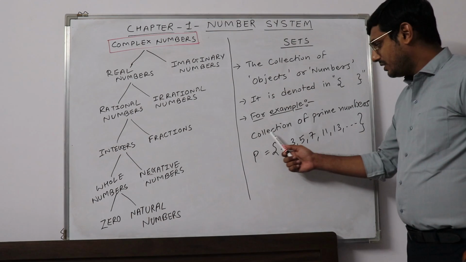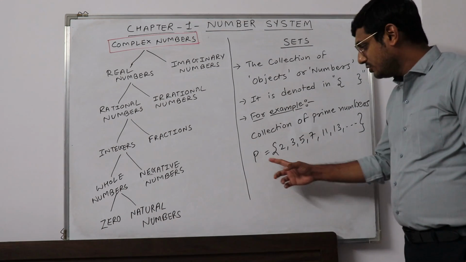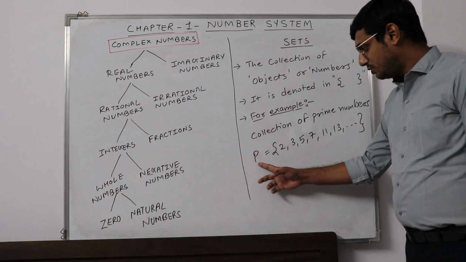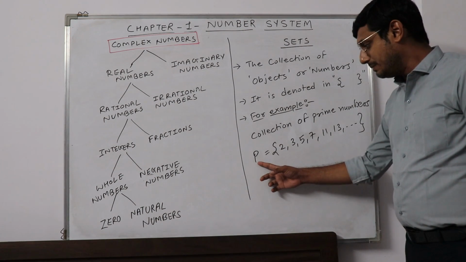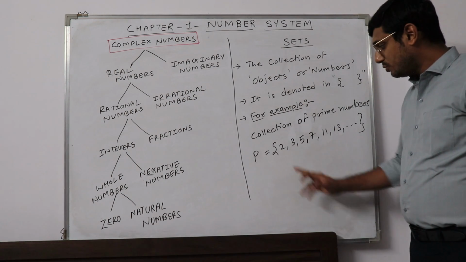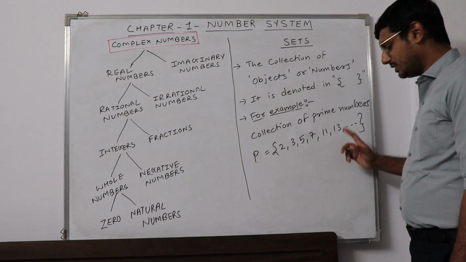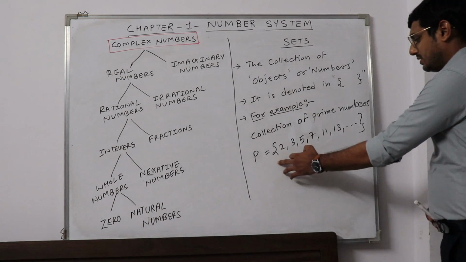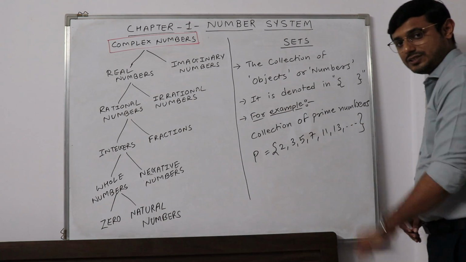For example, the collection of prime numbers. How will we write it as a set? We denote it with a capital letter. For example, I am using capital P here. P is equal to, in curly brackets, 2, 3, 5, 7, 11, 13 up to infinity. The curly brackets end with three dots at the last.